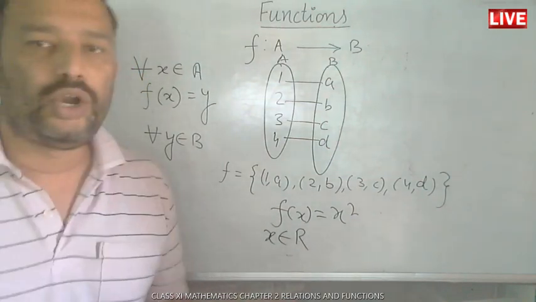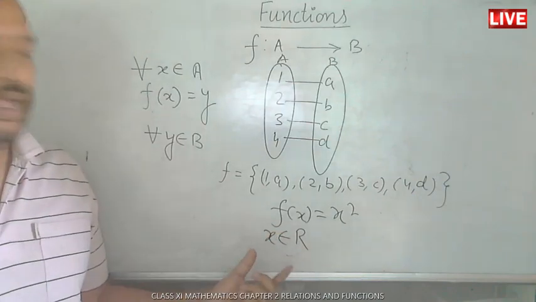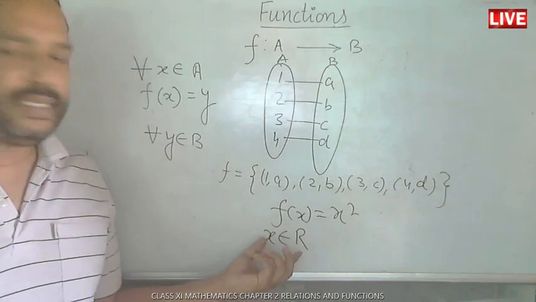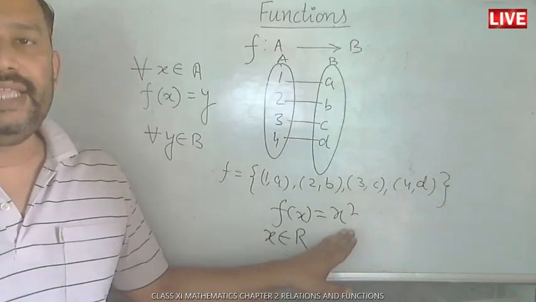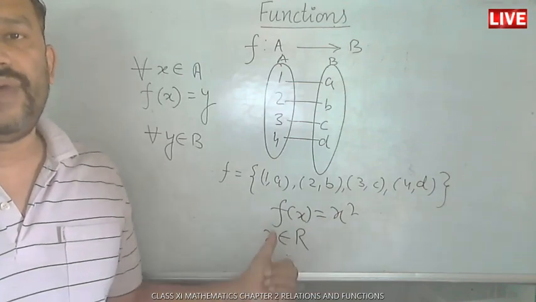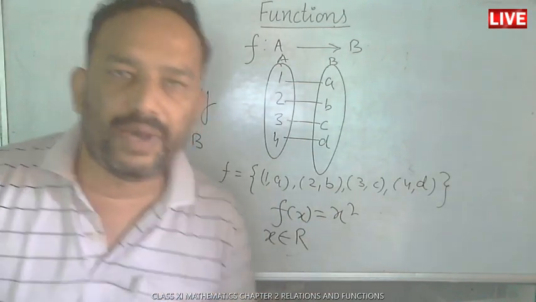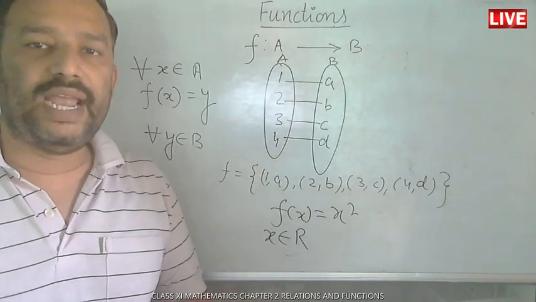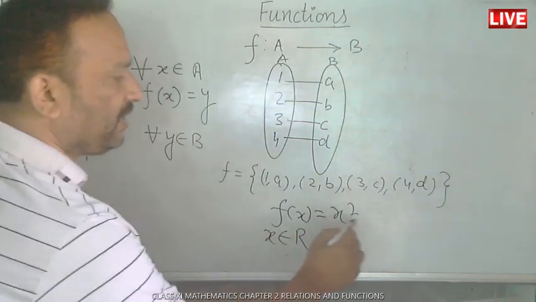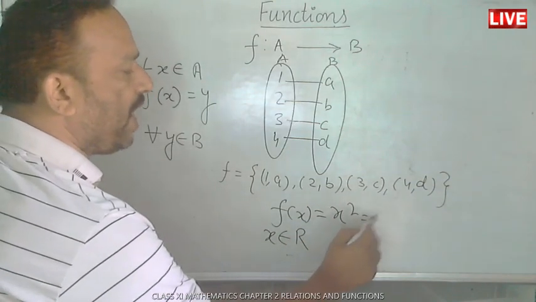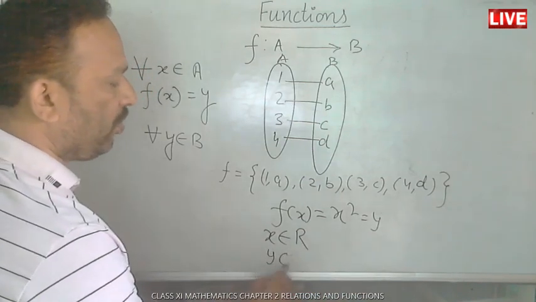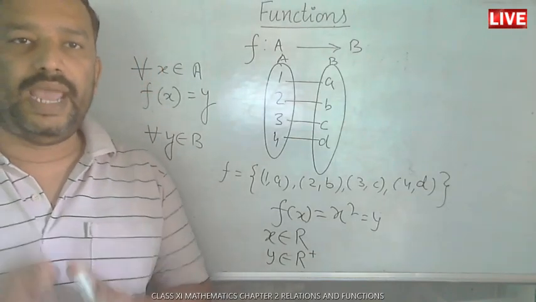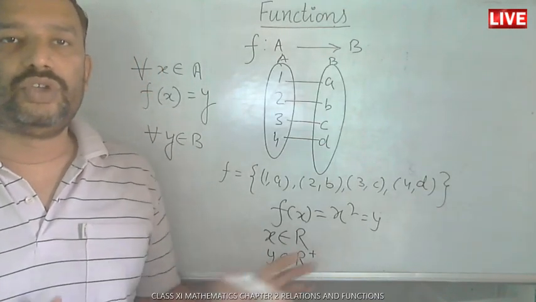So here the domain for this function is the real numbers. Whatever we insert, we can insert any real number. So that is the domain. But when we say range, the range will be the square of x. So the range will be a non-negative number, because the square of any real number cannot be negative. So we can say the range, which is x square, or you can give it a name y, then y also belongs to R, but it will belong to R positive, since the square of any real number is always positive. So this is the range.